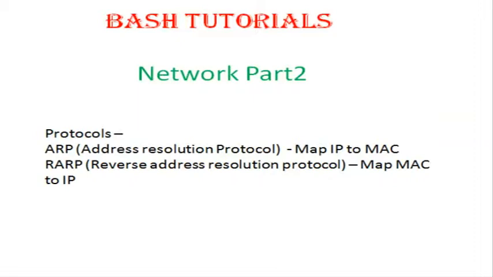So if my Ethernet interface has an address, I need to map that address to an IP. The protocol which is used to map those addresses is the Address Resolution Protocol, right? So what about vice versa? If I want to check what IP my network interface has, for that we need to use RARP, that is Reverse Address Resolution Protocol, right guys?